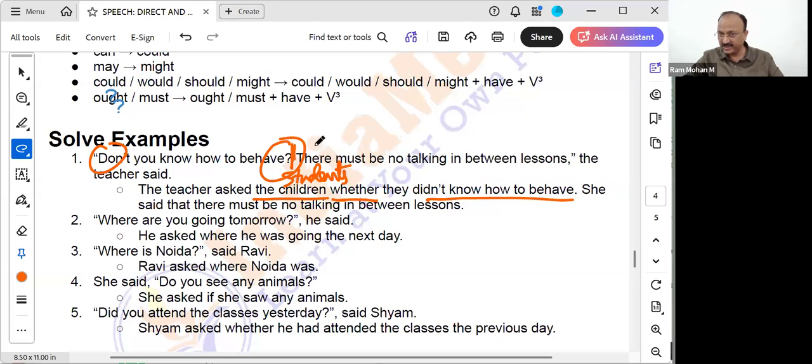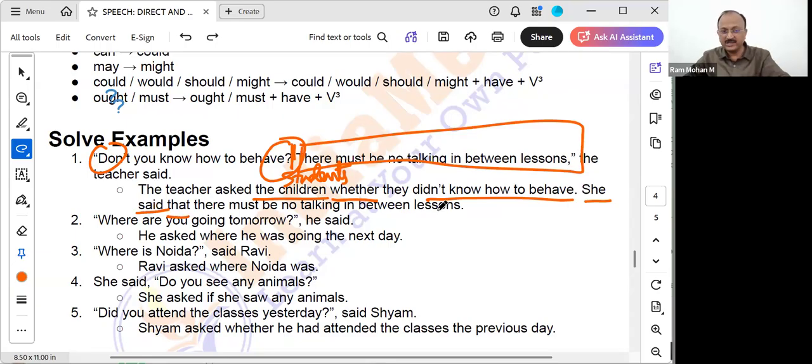But this is the one sentence, and there is also a second sentence, no? This is a normal statement. So what do we use? She said, followed by that. She said that there must be no talking in between lessons. Correct? Everything is same. She said that there must be no talking in between lessons.